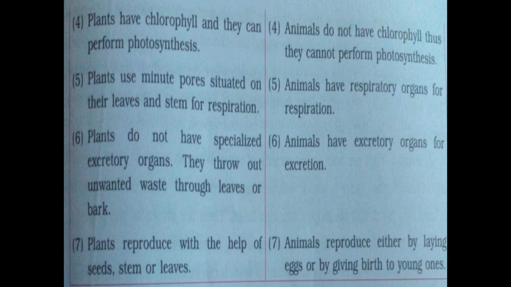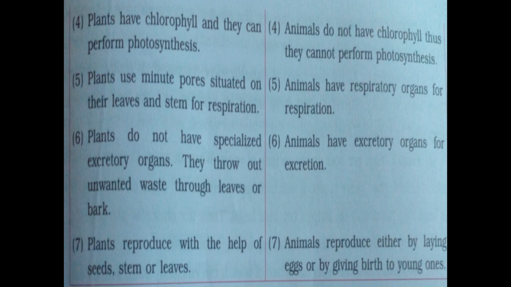Plants have chlorophyll and they can perform photosynthesis. Animals do not have chlorophyll, thus they cannot perform photosynthesis. Plants use minute pores situated on their leaves and stem for respiration. Animals have respiratory organs for respiration.